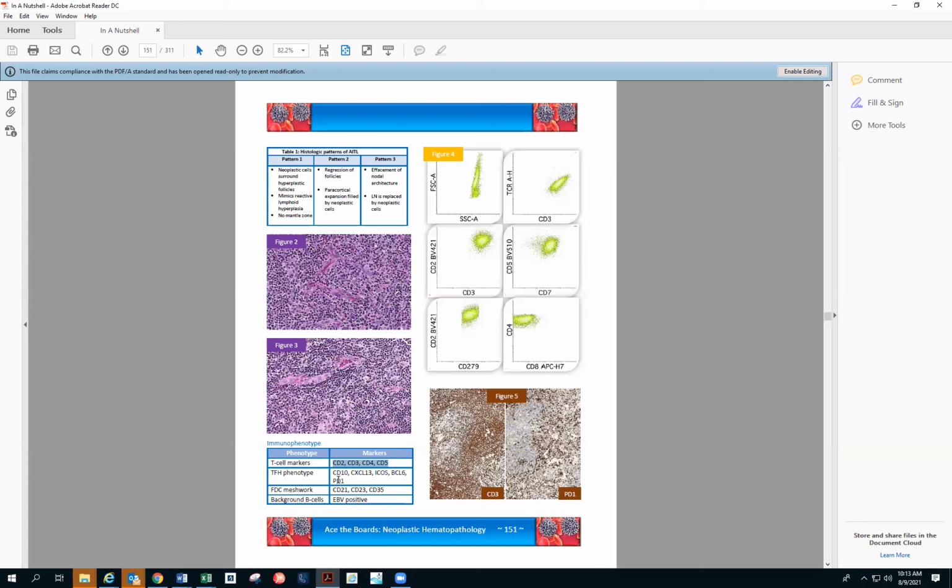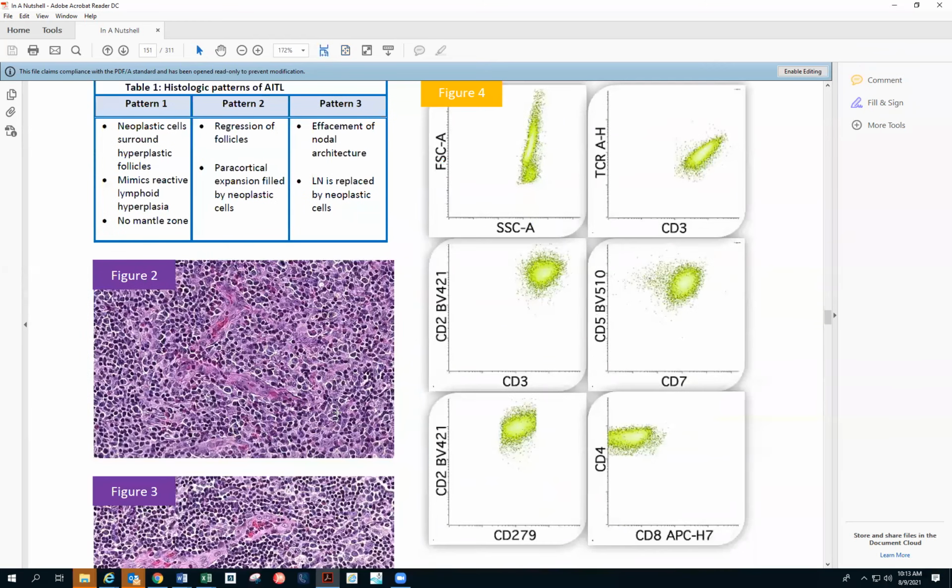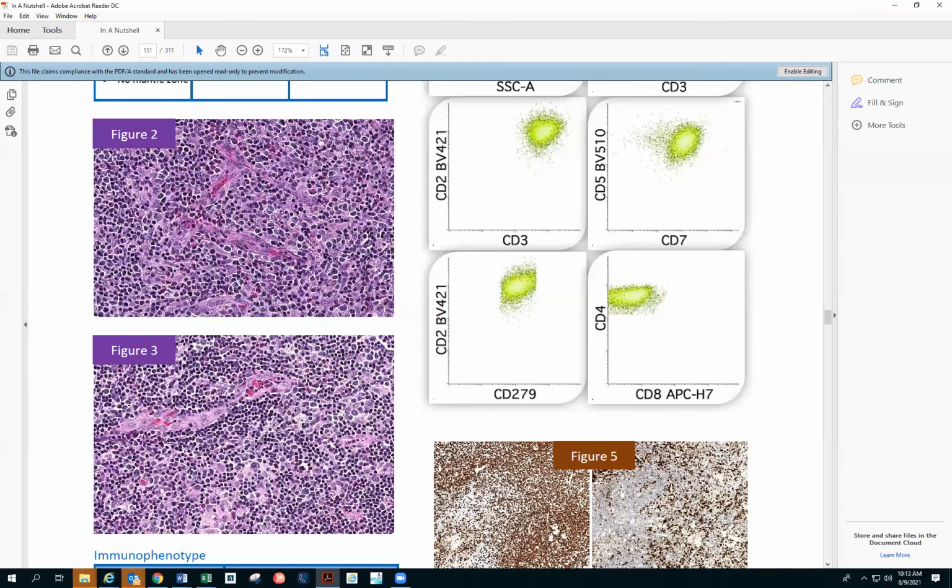So then, can you zoom it a little bit? Okay, just a second. Yeah, so that's the zoom. You can see that the eosinophils are not even sprinkling; there are a lot of eosinophils in the background over here. And the prominent high endothelial venules, there will be FDC meshworks, and the T cells will be around these high endothelial venules, and the B cells will be EBV positive.